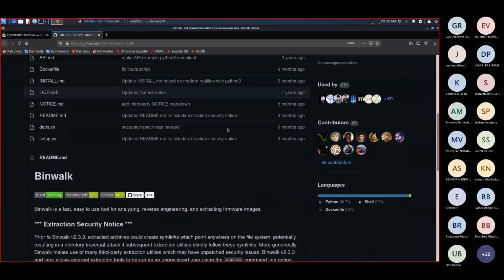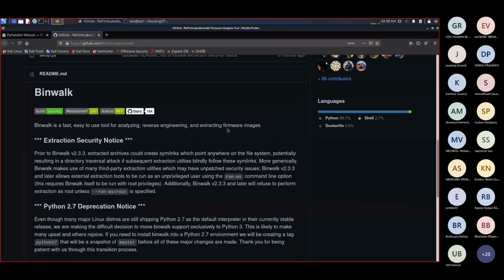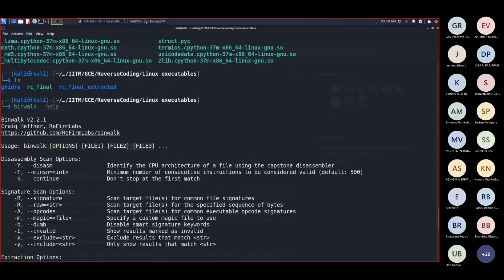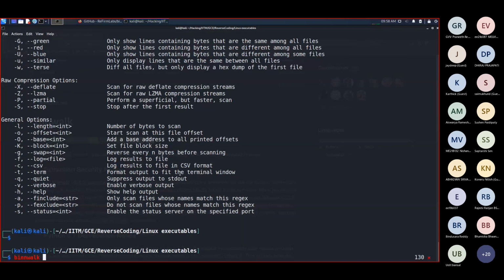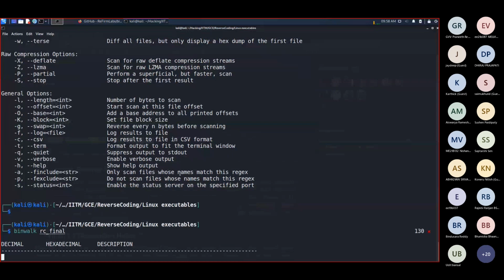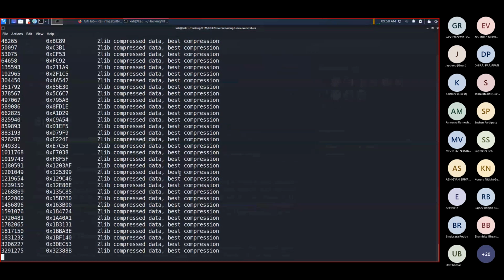If I run Binwalk on rc final, it will show so many things: zlib compressed data, so much compression. There's so much compressed data in this file. All of this data we extracted here. This is all the data that Binwalk is talking about. Fine, okay, cool. We extracted the data, now what?